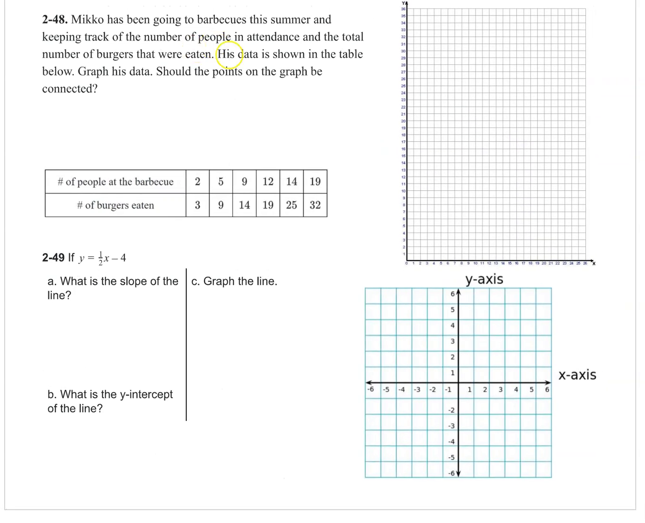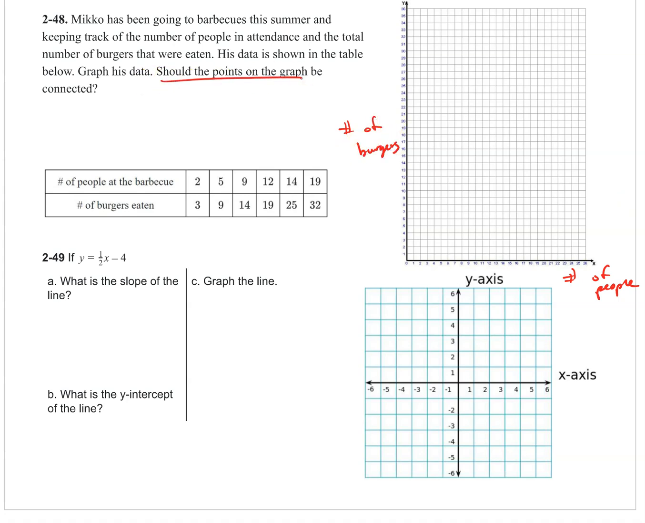2-48. Miko has been going to barbecues this summer and keeping track of the number of people in attendance and the total number of burgers that were eaten. His data is shown in the table below. Graph the data. Should the points be connected? I'll let you work this out. That one doesn't seem too bad. You just graph the points. So on the x-axis, you can put number of people. And then on the y-axis, you can put number of burgers.